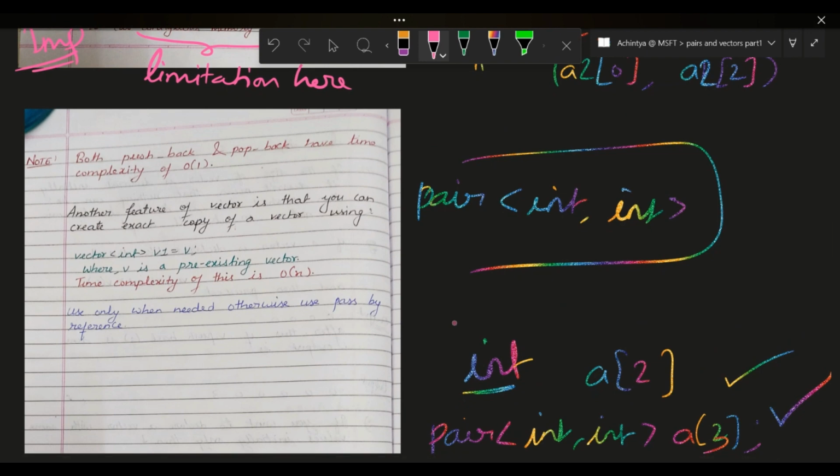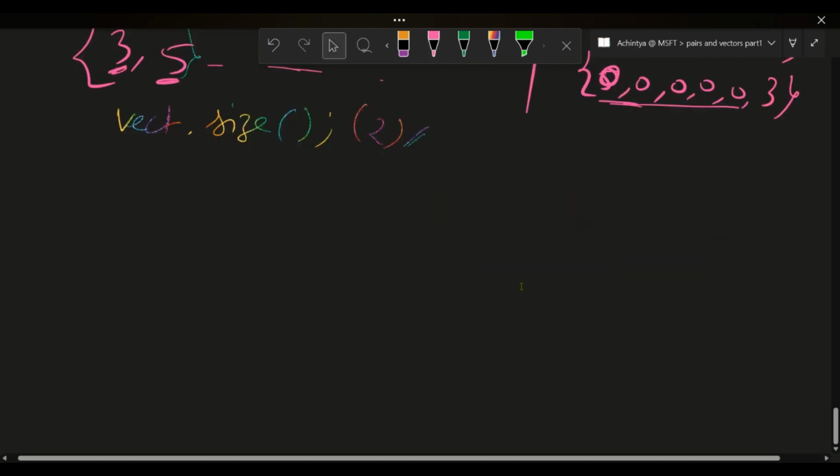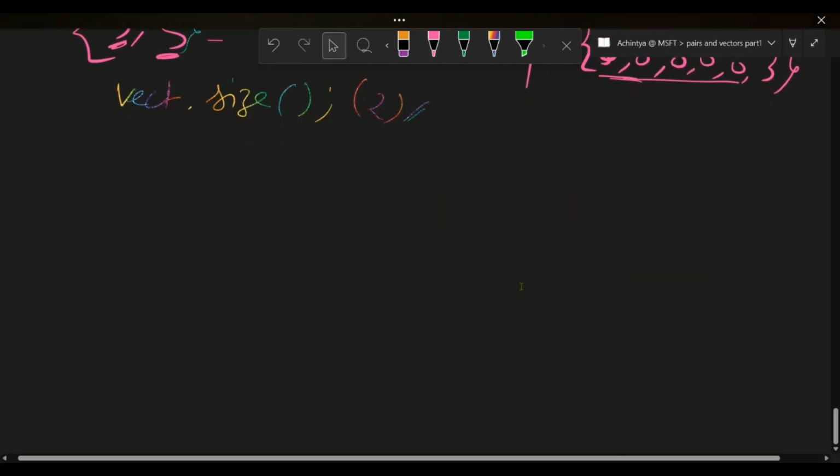Then one more thing is that you have a popback function also. Popback function, what is that? It is a very small thing. What does pushback do? Just now I told you that pushback pushes at the last point. We have a function called popback.